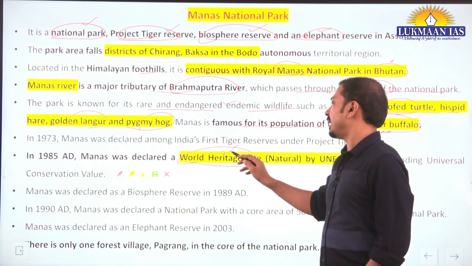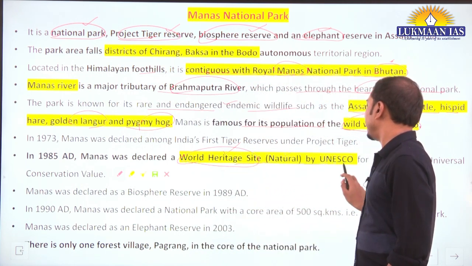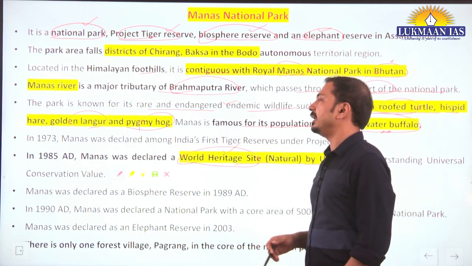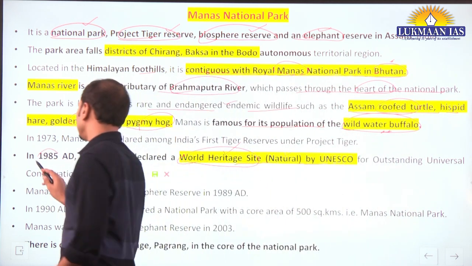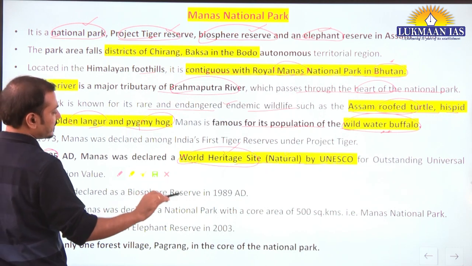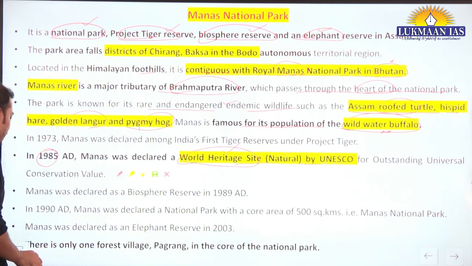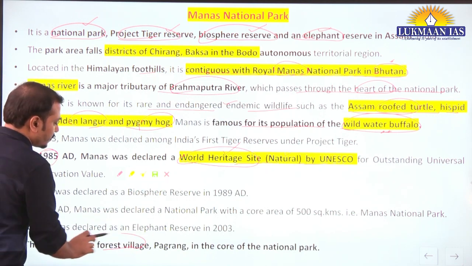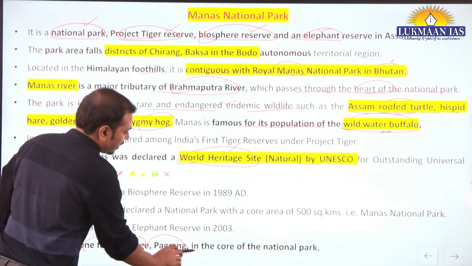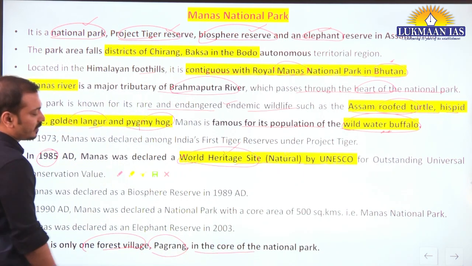It was declared a Natural World Heritage Site by UNESCO in 1985. It is also declared an Elephant Reserve, you should know. And there is only one forest village, Pagrang, in the core of the National Park.